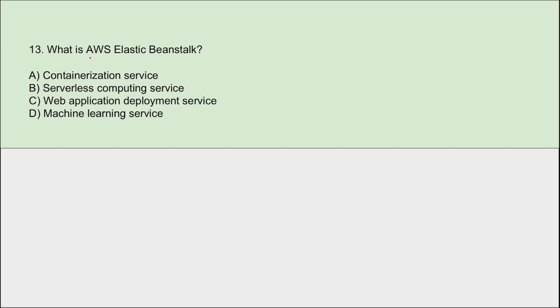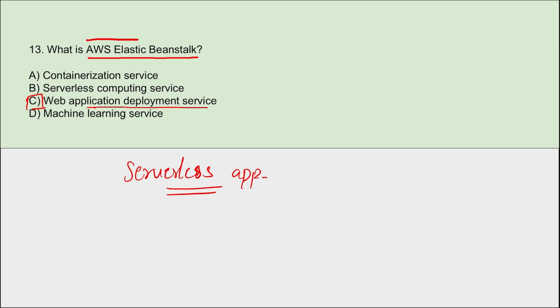Next, what is AWS Elastic Beanstalk? This Elastic Beanstalk is basically a web application deployment service, or we can say in simple terms, it is a web application deployment service, correct? This will support containerized and serverless applications, right?